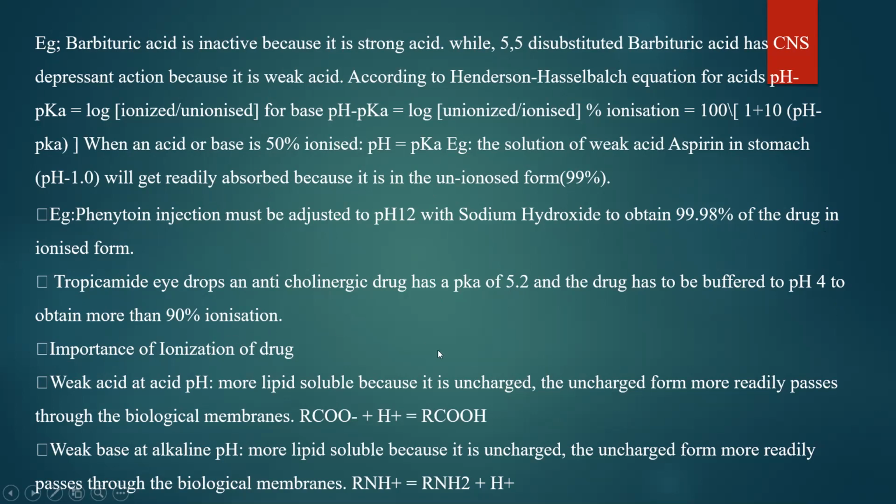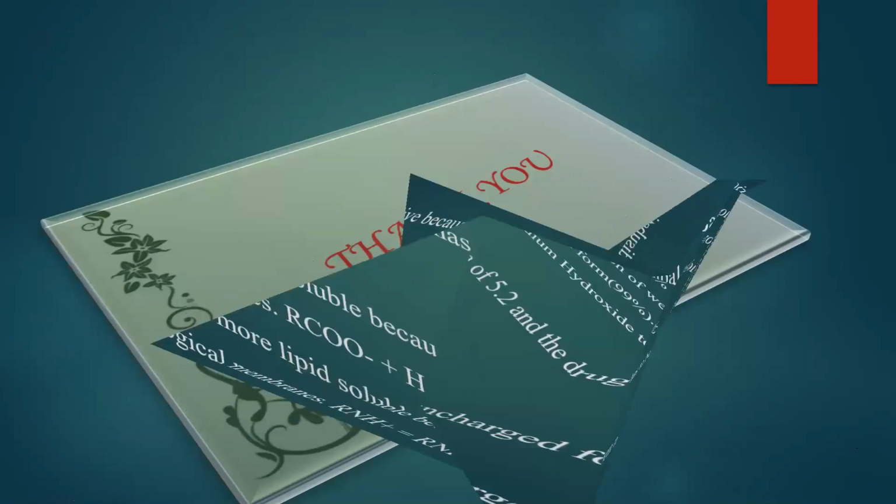Importance of ionization of drug. A weak acid at acid pH is more lipid soluble because the uncharged form more readily passes through the biological membrane. A weak base at alkaline pH is more lipid soluble because it is in the unchanged form. The uncharged form passes more rapidly through the biological membrane.